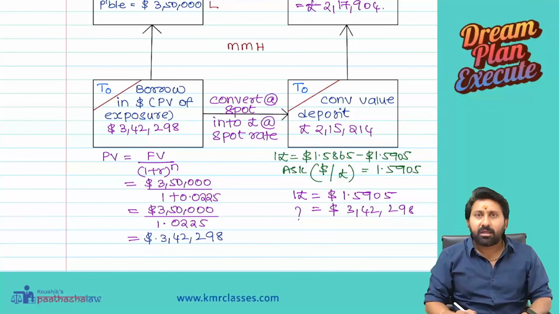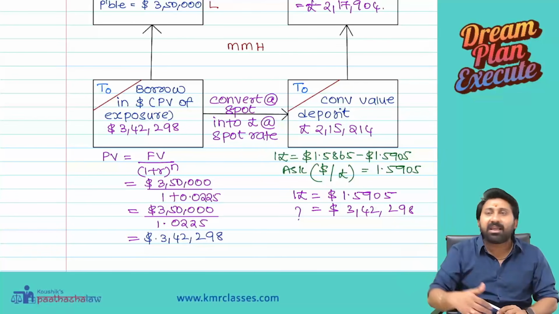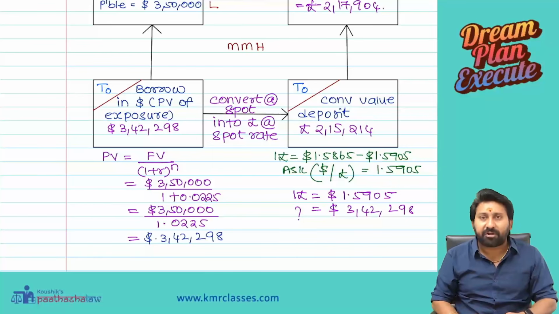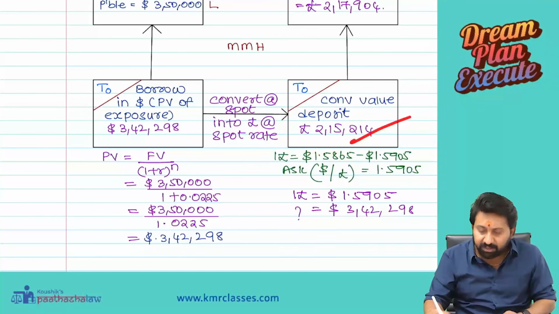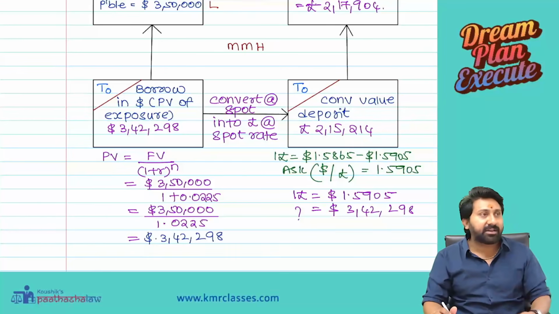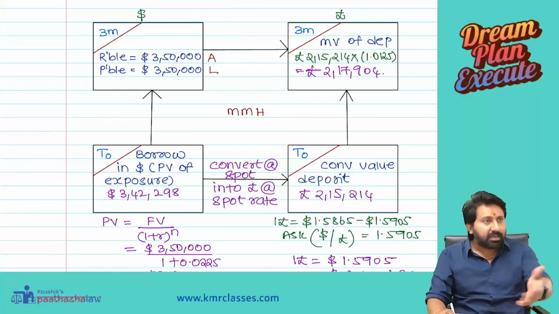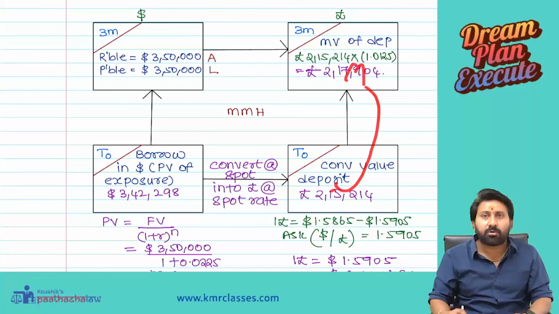Pakka certain. Okay. Conversion is certain. 100% certain. Same banker I asked, what is the dollar pound rate? He gave me 1.5905. On that basis, this amount came. So 2,15,214 is certain. 1,000% certain. Okay. Now what you will do with this? I will deposit. Deposit at what rate? Existing rate. What is the rate? 5%. Definitely this will become this much amount.